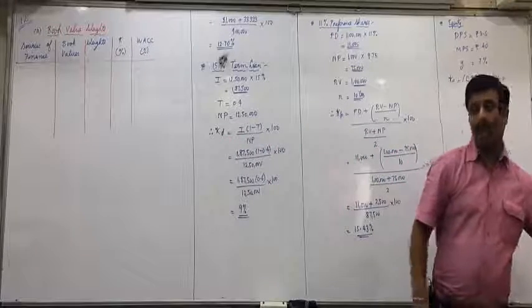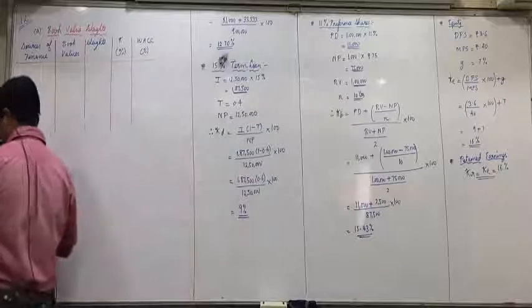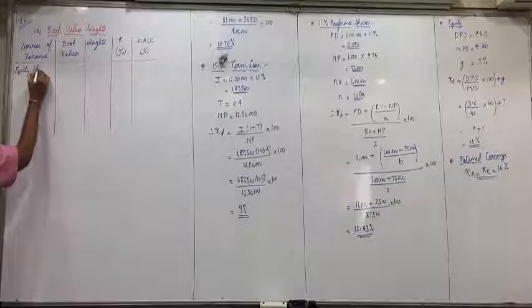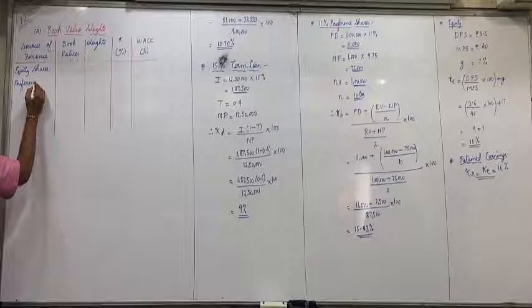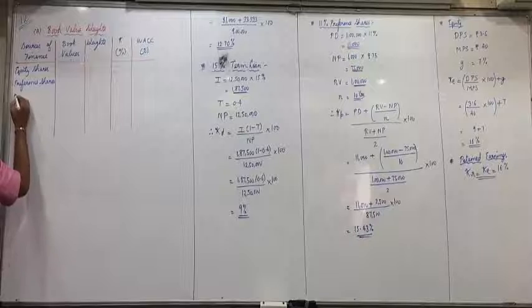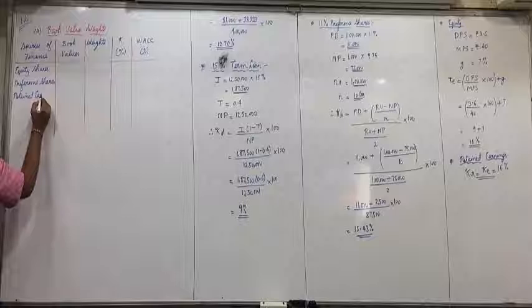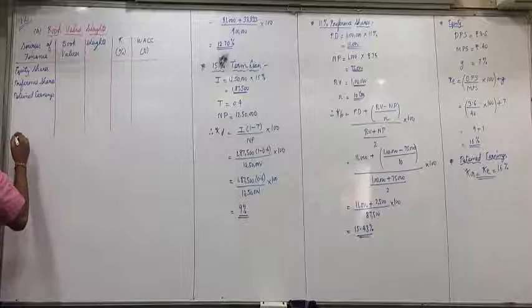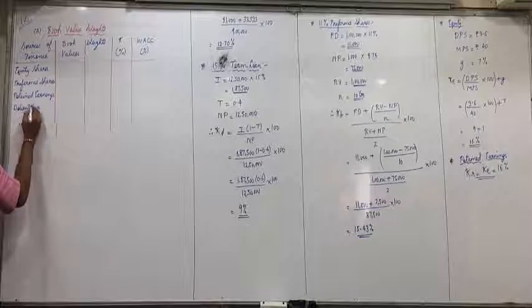Now, all the sources given in the above table, first note it down. Equity shares, preference shares, retained earnings, debentures, term loan.